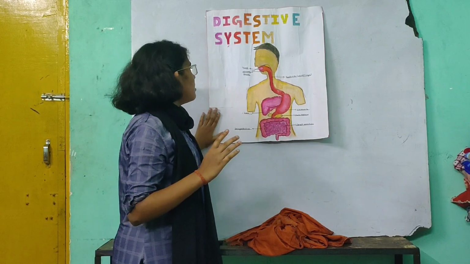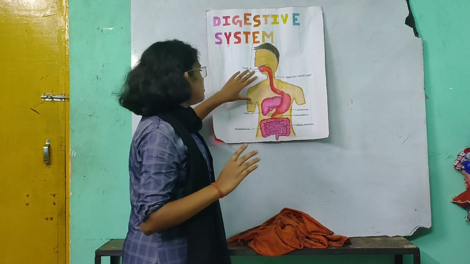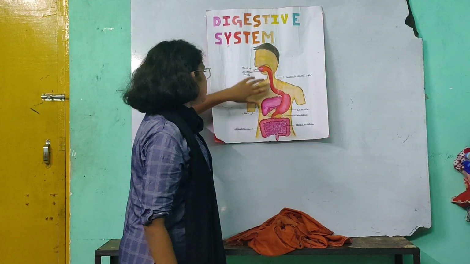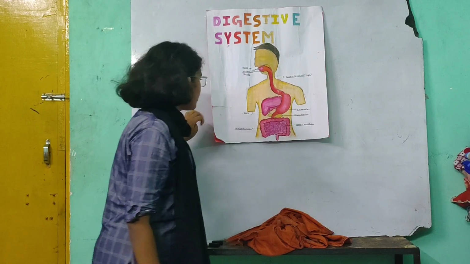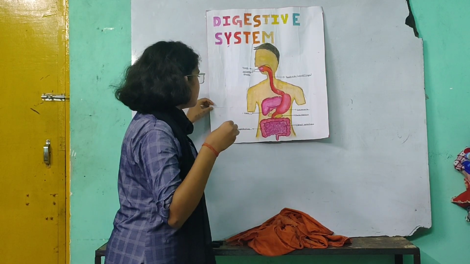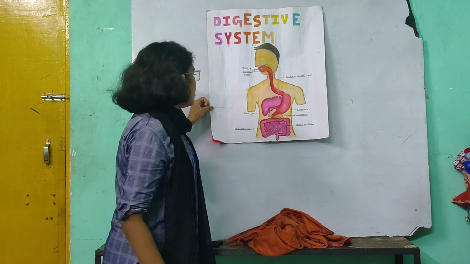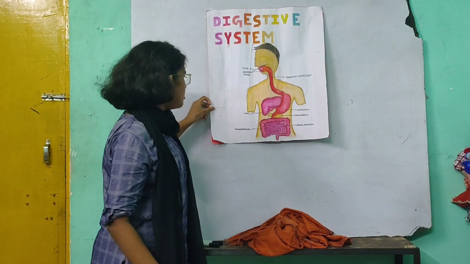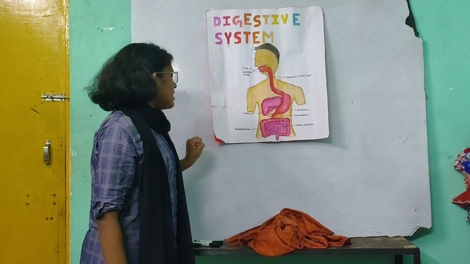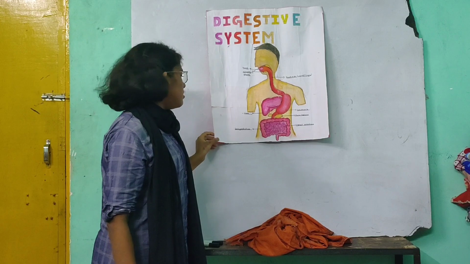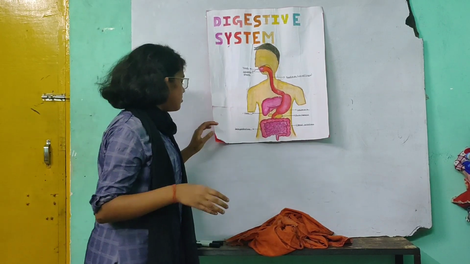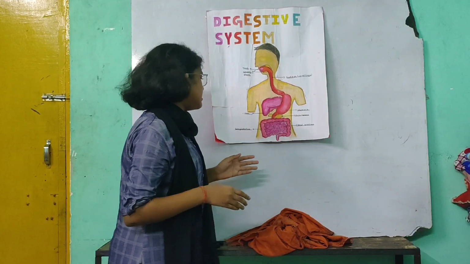Next, food pipe. The food pipe joins the mouth to the stomach. Then the stomach. The liver gives the bile juice to the stomach, and the stomach digests the food, and then it gives the food to the large intestine. The large intestine absorbs the salt and water, and then it passes to the small intestine.